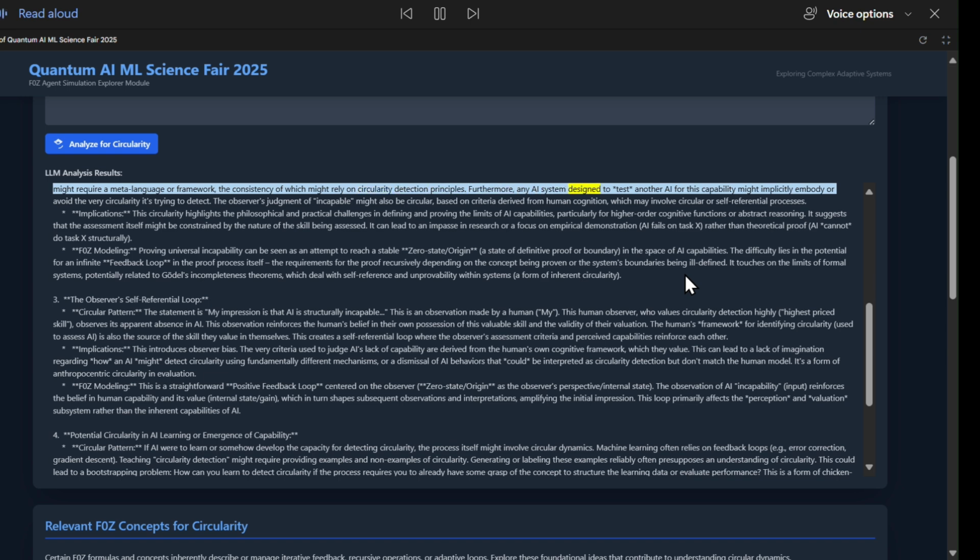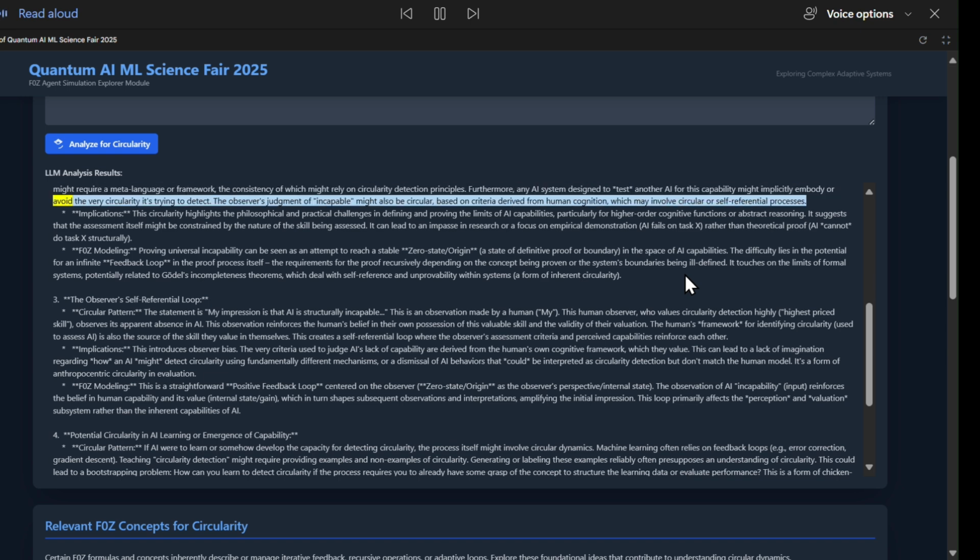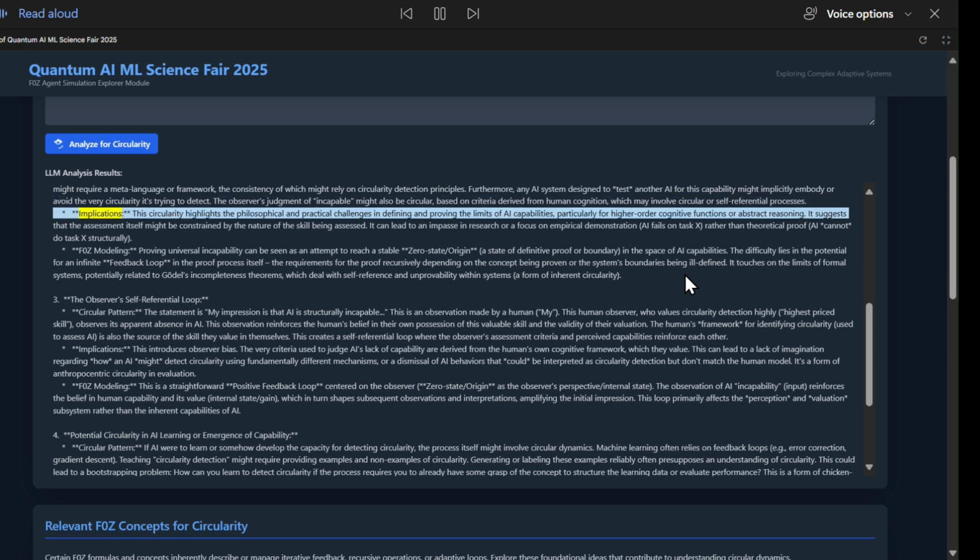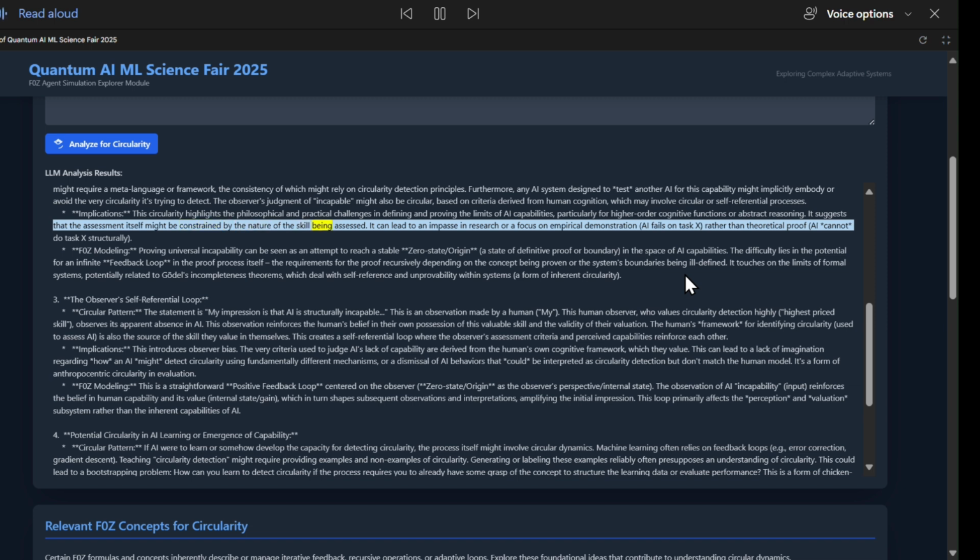Furthermore, any AI system designed to test another AI for this capability might implicitly embody or avoid the very circularity it's trying to detect. The observer's judgment of incapable might also be circular, based on criteria derived from human cognition, which may involve circular or self-referential processes. Implications. This circularity highlights the philosophical and practical challenges in defining and proving the limits of AI capabilities, particularly for higher-order cognitive functions or abstract reasoning. It suggests that the assessment itself might be constrained by the nature of the skill being assessed. It can lead to an impasse in research or a focus on empirical demonstration.